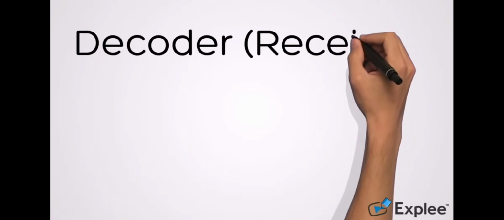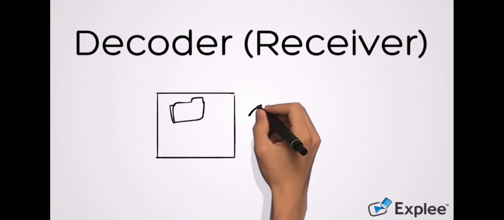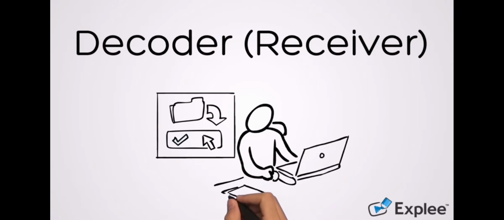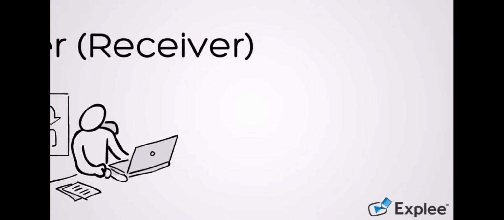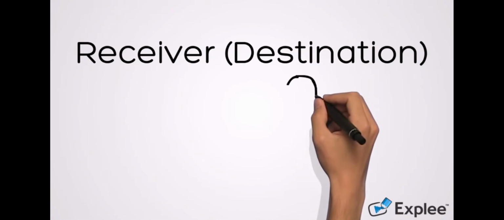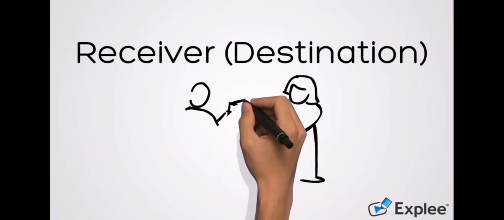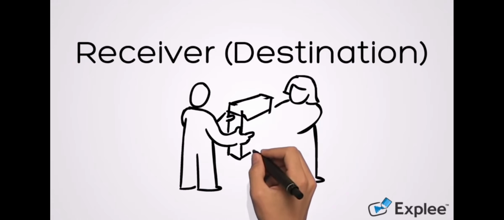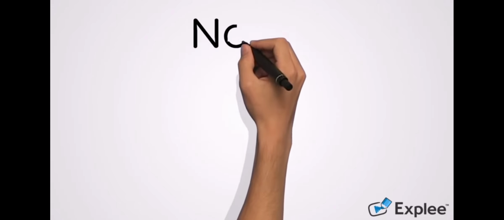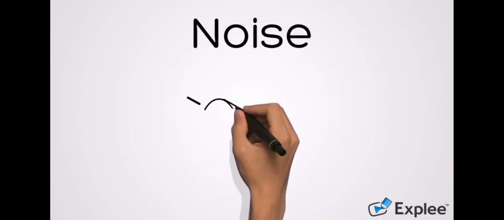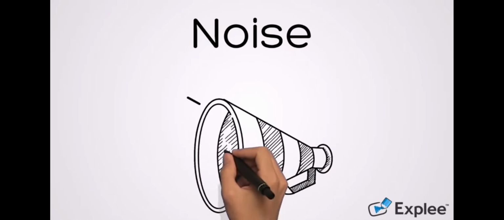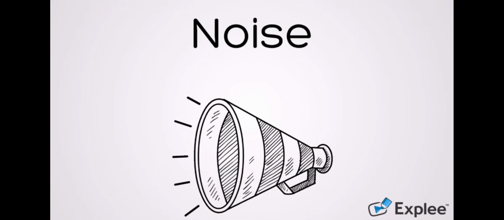Decoder, also known as the receiver. The decoder is the machine used to convert signals or binary data into a message, or the receiver who translates the message from signals. Receiver or destination. The receiver is the person who gets the message or the place where the message must reach. The receiver provides feedback according to the message. Noise. Noise is the physical disturbances like environment and people, which do not let the message get to the receiver as what is sent.